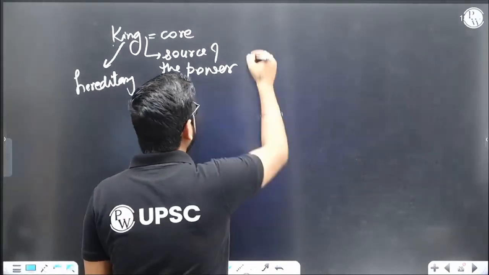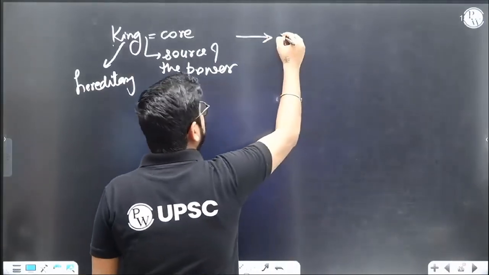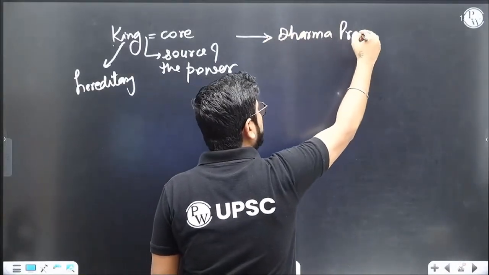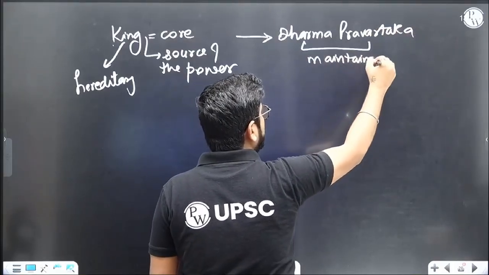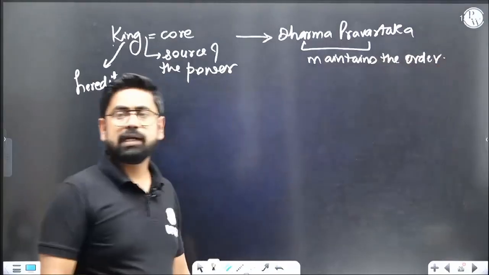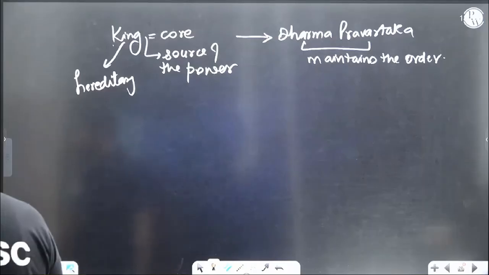Right? He's the source of power. He's called Dharma Pravartaka. Technically, he is the one who maintains the order. Understood?